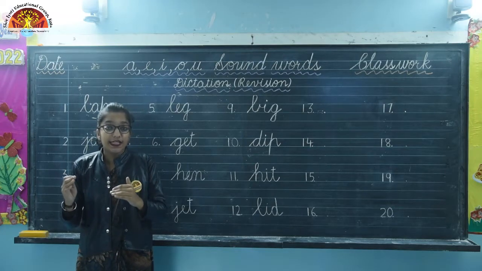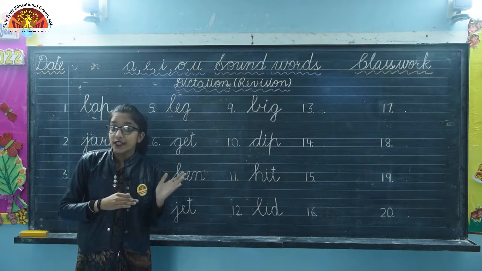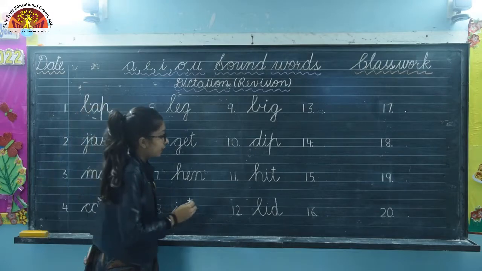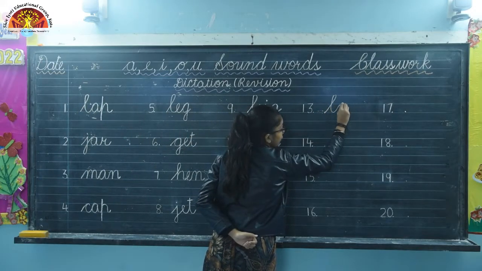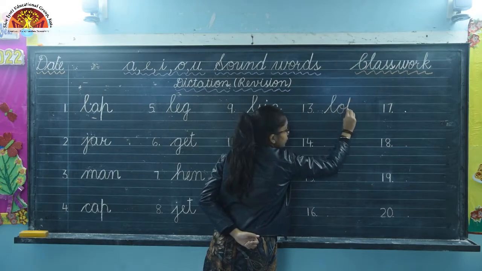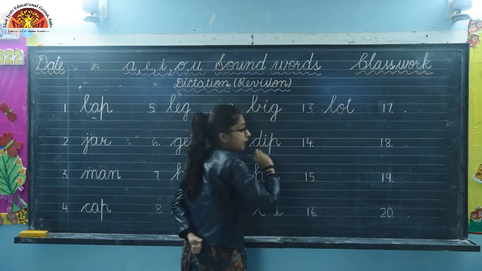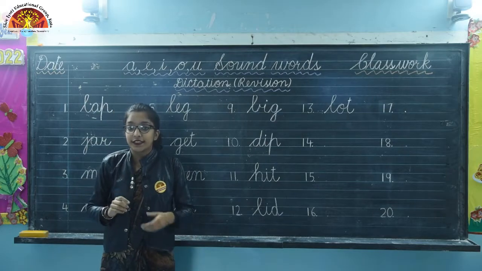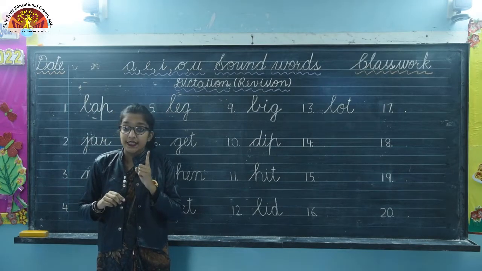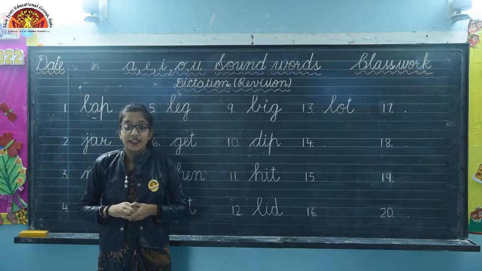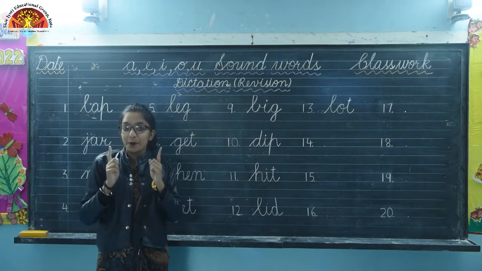It's L-O-T, lot. Okay, so write here L-O-T. Okay, now kids, again you have to write neatly and listen very carefully. Okay, so next word is pop.